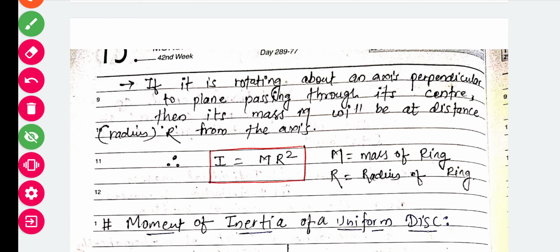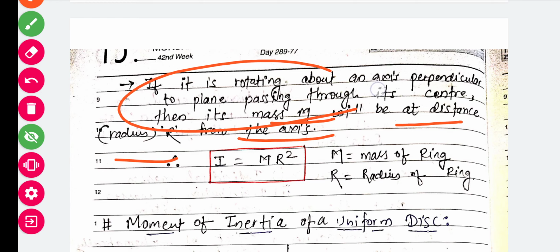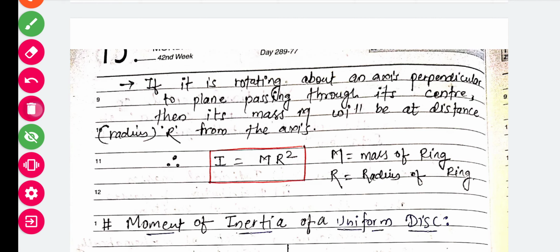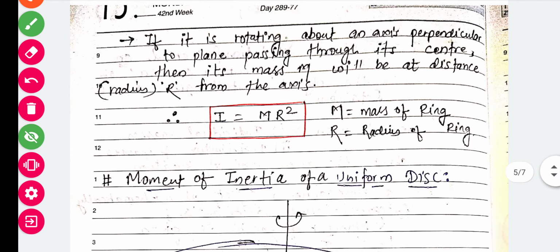Then its mass m. Capital M is the mass of the ring, will be at distance r from the axis. So this is the axis of rotation. At this point we will have mass. This mass is nothing but at the distance r from this axis of rotation. That's why I have written it. So what will be the value of moment of inertia? Moment of inertia will be mr square.